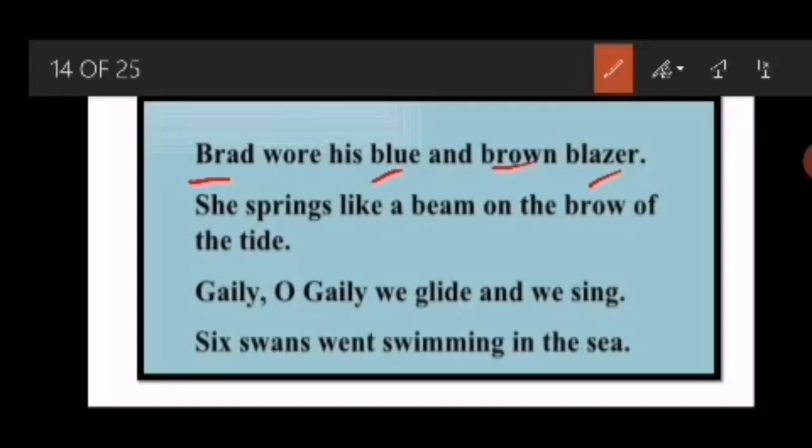Same with the other line, we can see she springs like a beam on the brow of the tide. Now you can see B is repeated here, means the sound B is repeated here. So repetition, how has it beautified? It has given a kind of rhythm to our sentence, right? Now here gaily and the G word, or this word itself, has added the repetition. Repetition is used to emphasize something. So we have different uses of this figure of speech.